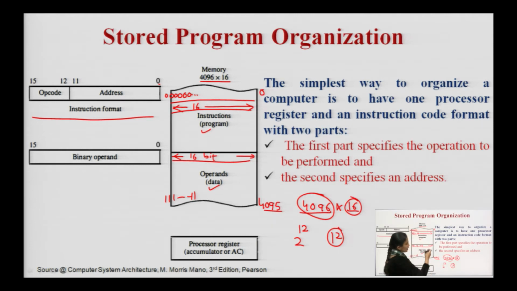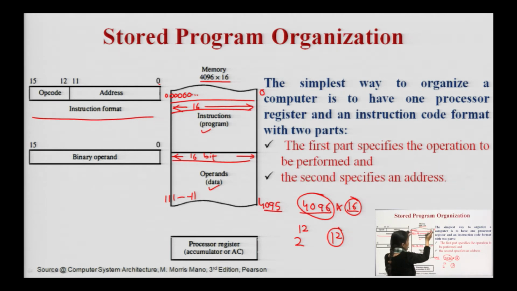So the simplest way is to use one accumulator and an instruction code format, that is comprising 2 parts. The first part is my operation that has to be performed, and the second part is the address. So this is a part of my computer. Here I am visualizing the memory of my computer.